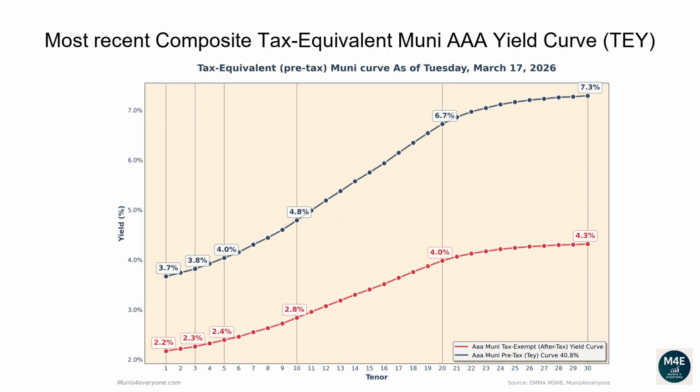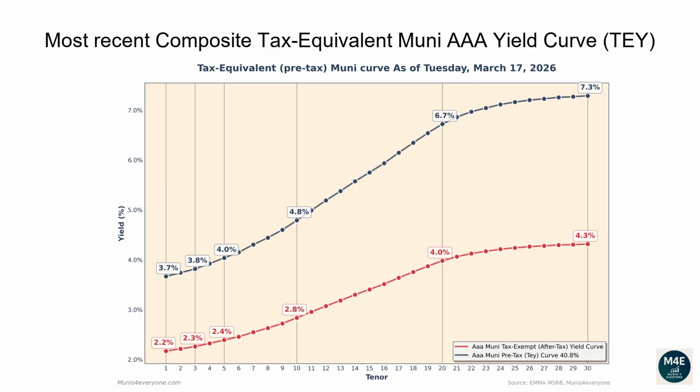Let's now go over the most recent composite tax-equivalent Muni AAA yield curve. The following graph shows, in red the tax-exempt after-tax Muni yield curve, versus in blue its tax-equivalent pre-tax version assuming a 40.8% top tax bracket, as of March 17, 2026. Why would you care to see the tax-equivalent version of the Muni yield curve? More on this later. Let's first go over the pre-tax, aka tax-equivalent yield curve.